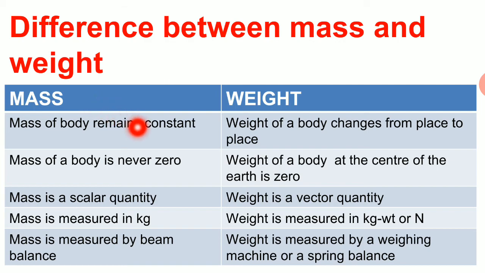So let us discuss the difference between the mass and weight of objects. Mass of a body remains constant, weight of a body changes from place to place. On a mountain, we weigh a different value than on the ground. Mass of a body can never be zero, but weight of an object can be zero. Where the acceleration due to gravity is zero, the weight will become zero, like at the center of Earth. Mass is a scalar quantity. Weight is a vector quantity. Mass is measured in kg, weight is measured in Newton. Mass can be measured using a beam balance, whereas weight is measured using a spring balance or a weighing machine.